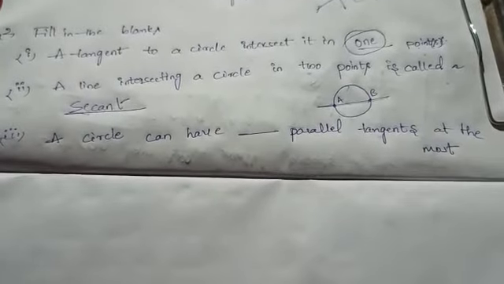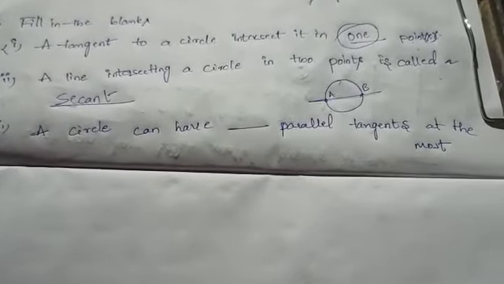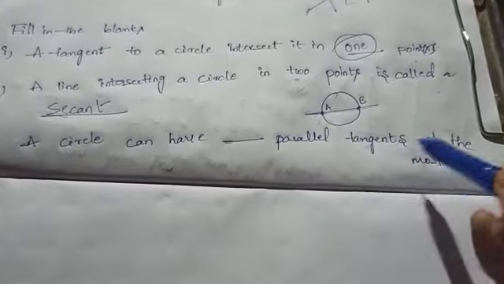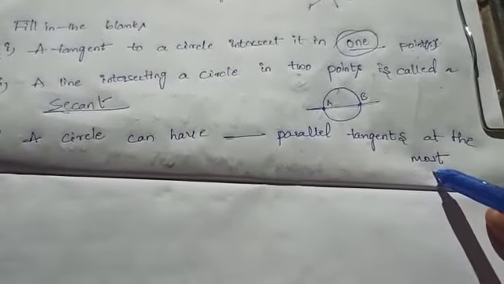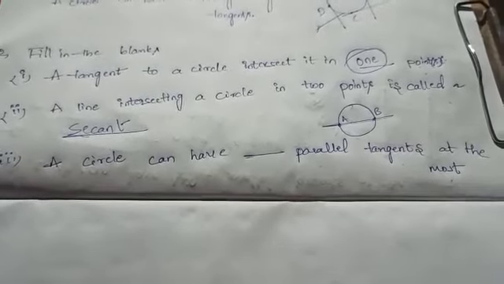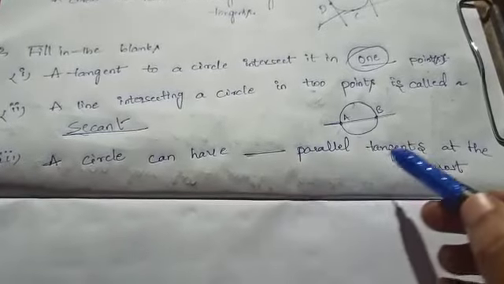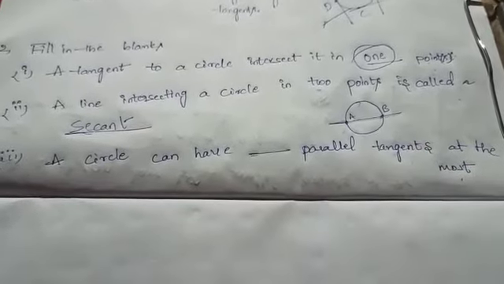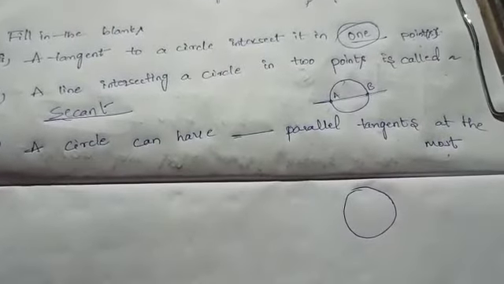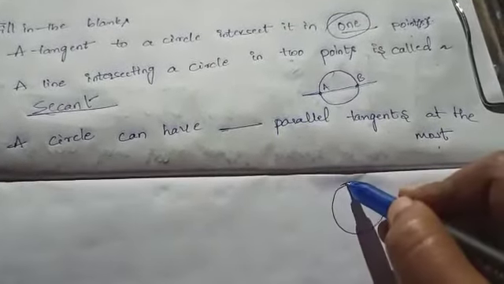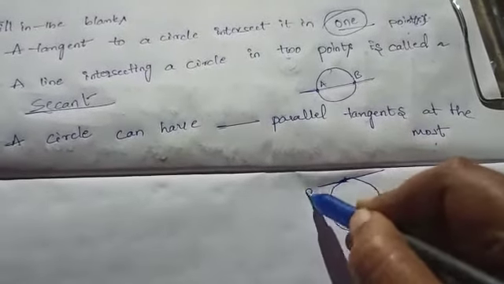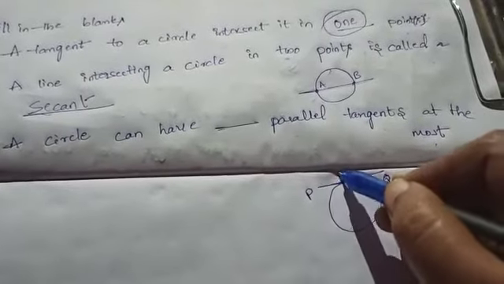Next, a circle can have dash parallel tangents at the most. The question says: maximum how many parallel tangents can be drawn in one circle? See, this is one circle. Here we have to draw parallel tangents. A tangent touches a circle at a single point. This line PQ touches the circle at A.